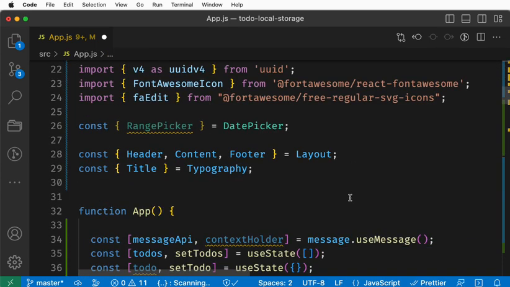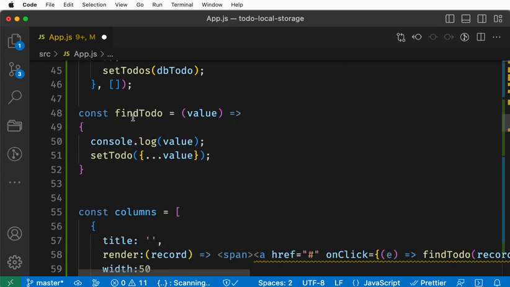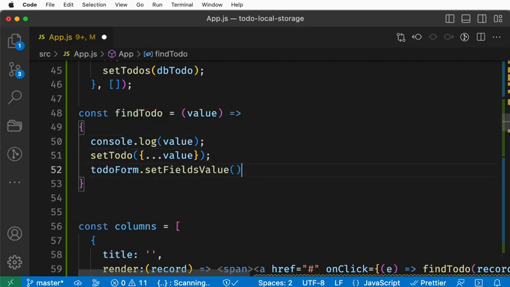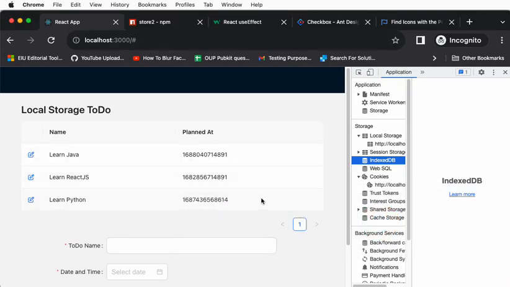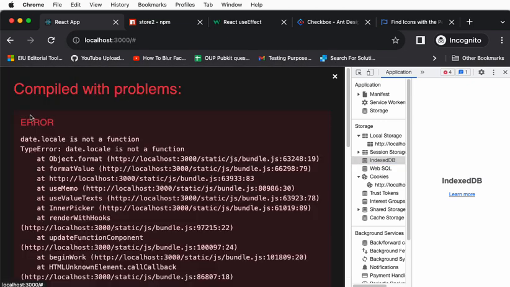I mean, sorry, I'm scrolling too much. So here in the findTodo, after setting the single item in the todo, also set that particular value in the form. Okay, this will go and push the value into the form. Go and see the value here. The form is empty now. Click it. Okay, it says an error: date.locale is not a function. I think the date field is throwing some error.